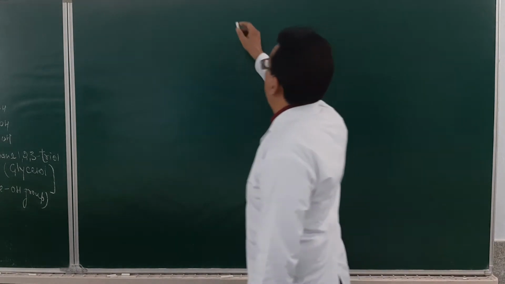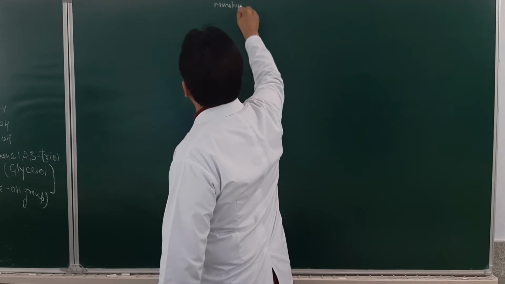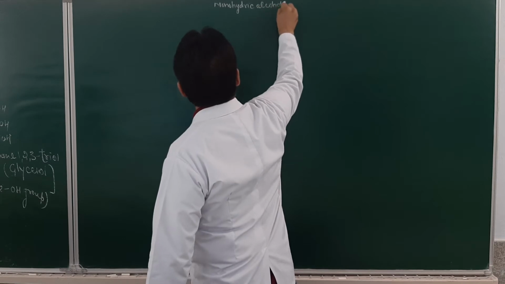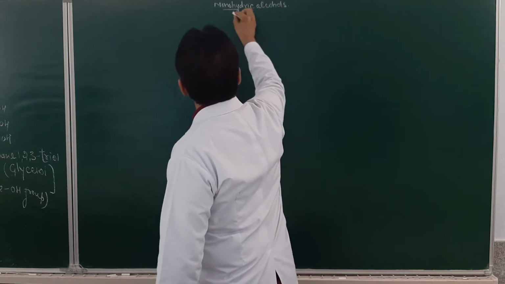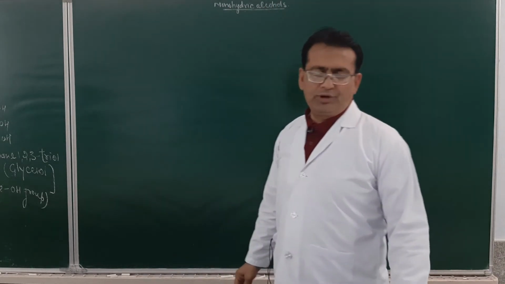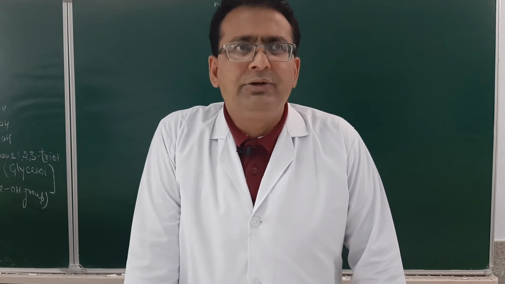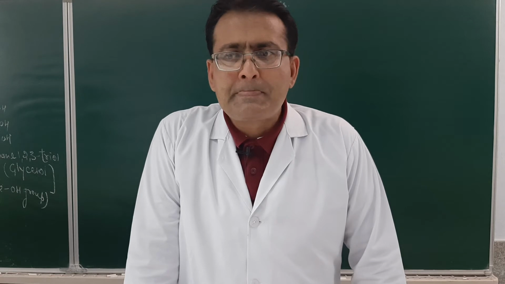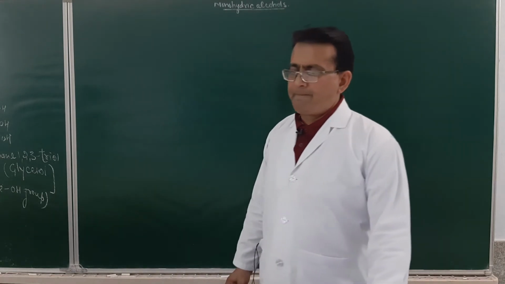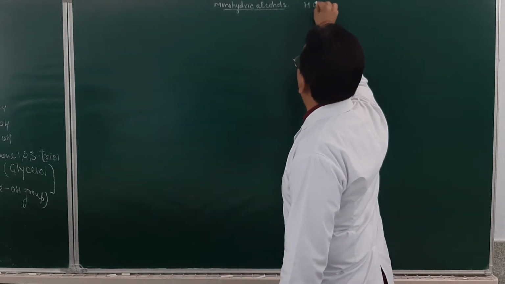Now, monohydric alcohols. Now, as already discussed, what are monohydric alcohols? Alcohols having one OH group. In fact, student, monohydric alcohol can also be considered as a derivative of water. How? If you take a water molecule, water is HOH.